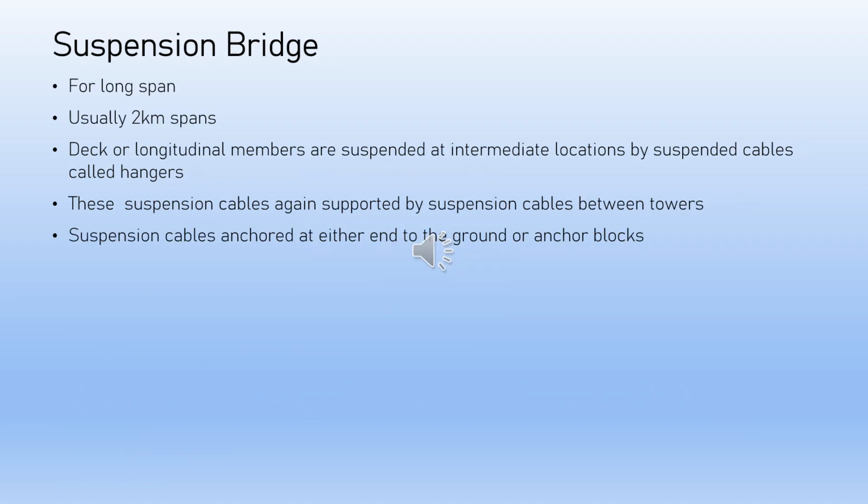Coming to suspension-type structural form, the suspension bridge has been built since the early 1800s. Long-span bridges usually use suspension bridges. The suspension type of structural form is being used to build bridges with nearly 2-kilometer spans. A deck or longitudinal member can be suspended at intermediate locations by suspender cables called hangers. These suspension cables in turn can be suspended by suspension cables suspended between towers.